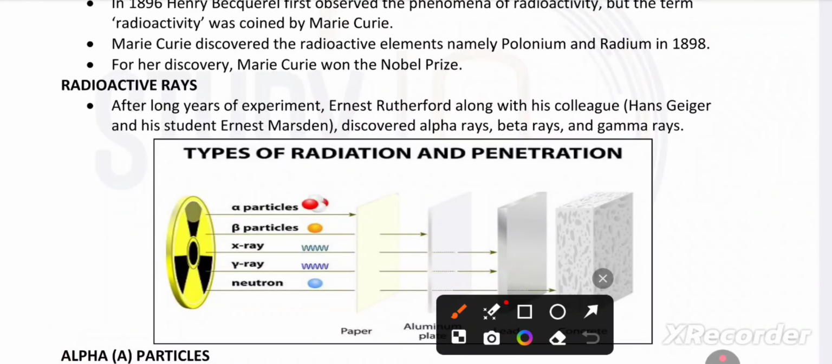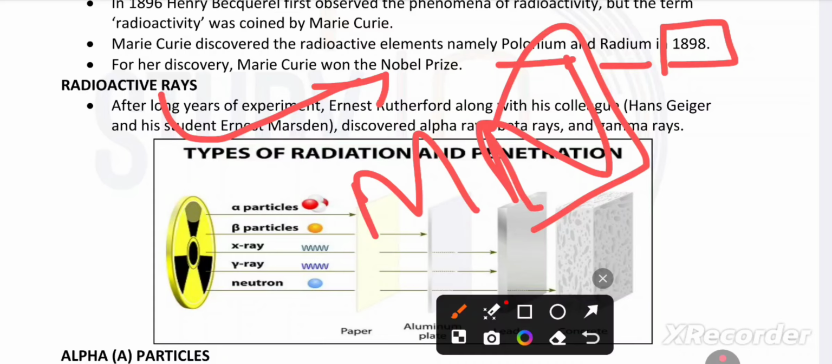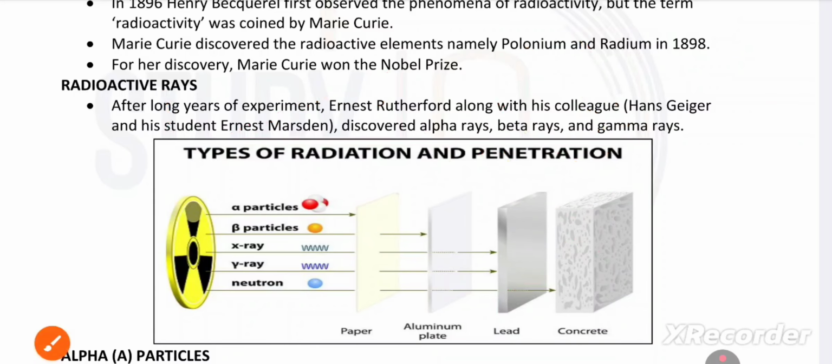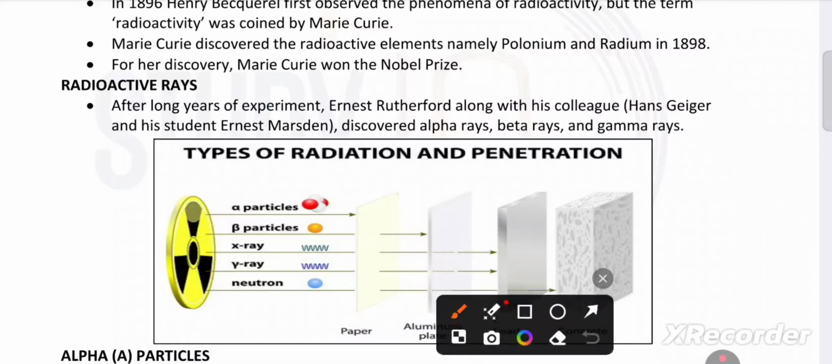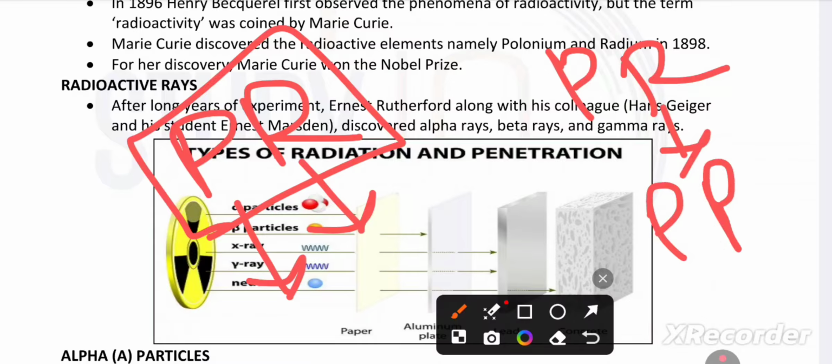Marie Curie discovered the radioactive elements, namely polonium and radium, in 1898. For this discovery, she got the Nobel Prize. M after N: Marie Curie got the Nobel Prize for her experiment on PR, that is, polonium and radium.